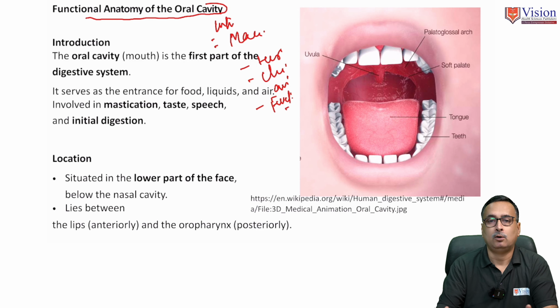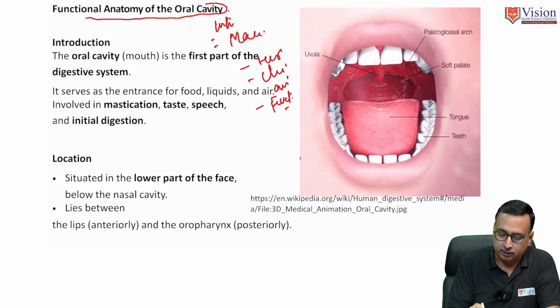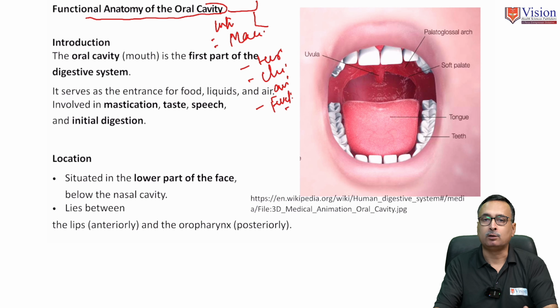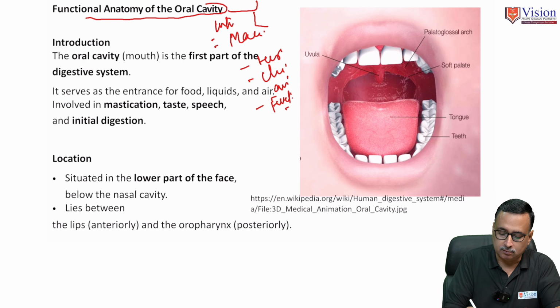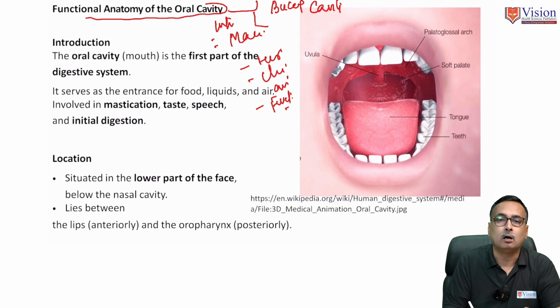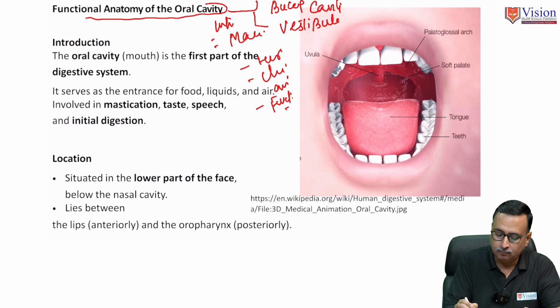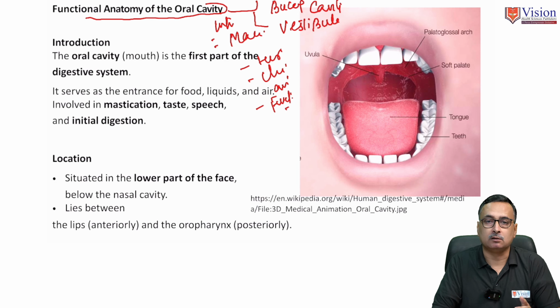What is an oral cavity? The oral cavity is a space in the lower part of the face, which we synonymously call the mouth. The oral cavity can be temporarily divided into two parts: one is the buccal cavity, and the other we can call the vestibule. The buccal cavity is the part of the oral cavity which is interior to the teeth in the upper and lower arch.